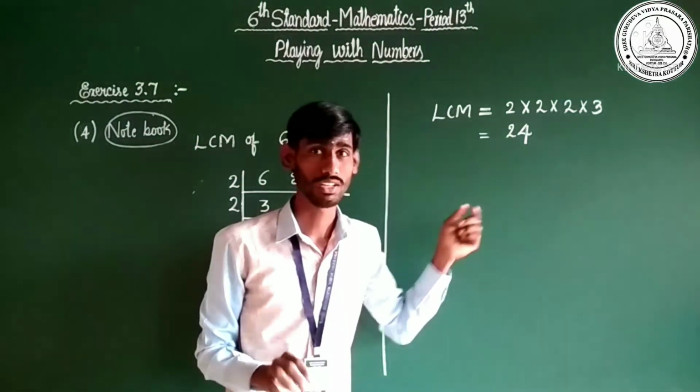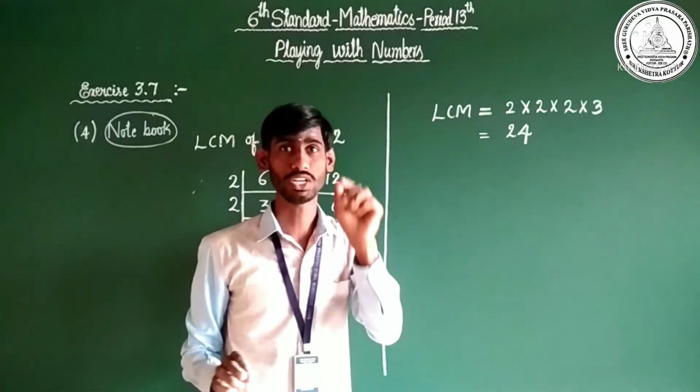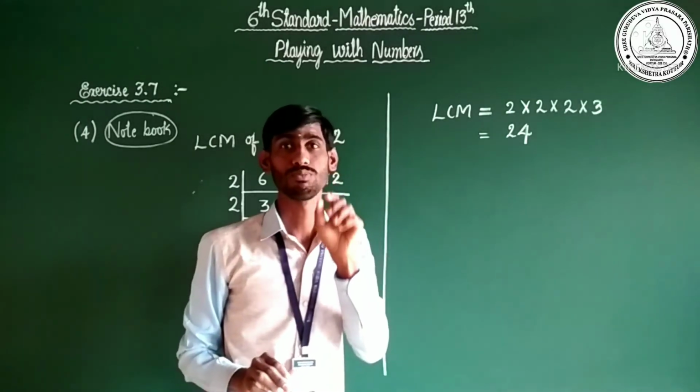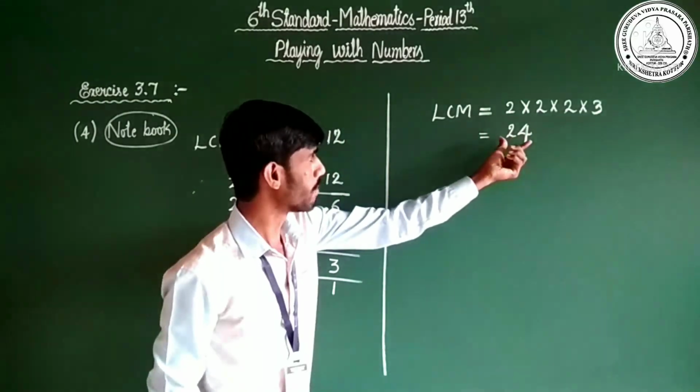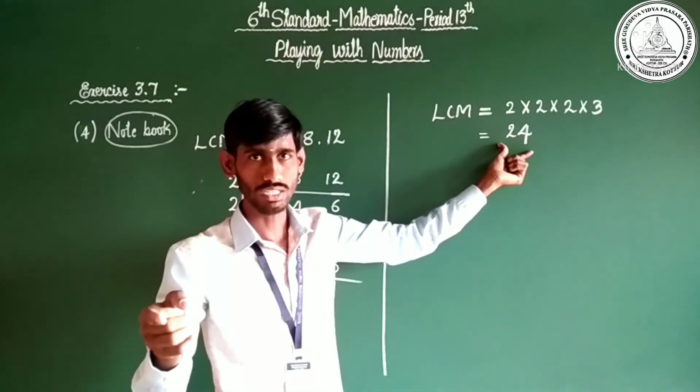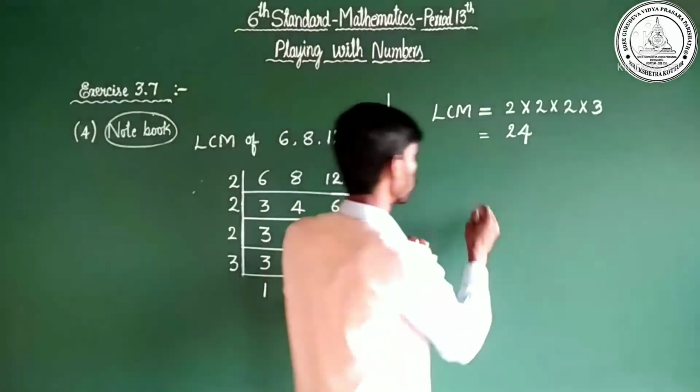Is it our answer? No. We need to find a particular 3-digit number. Smallest 3-digit number. The HOD, it is a 2-digit number. By multiplying 24 with any number, which number comes? Let us observe here.